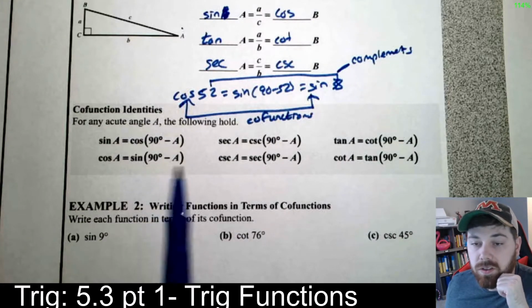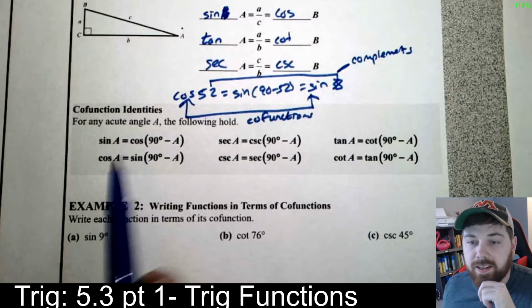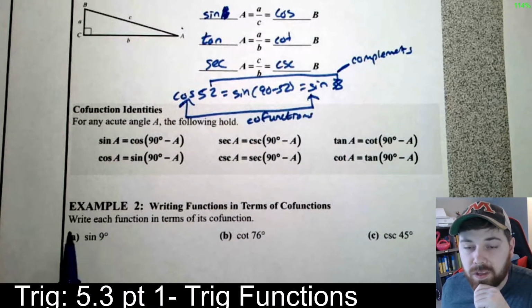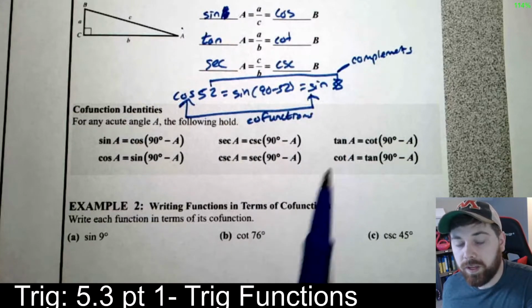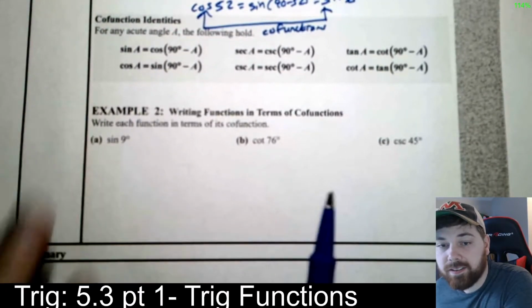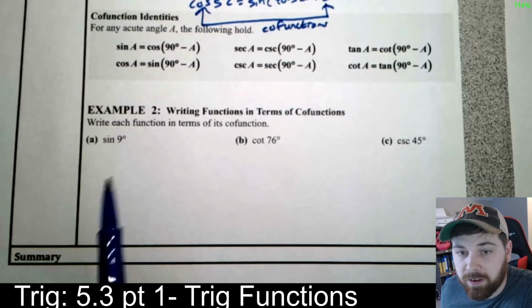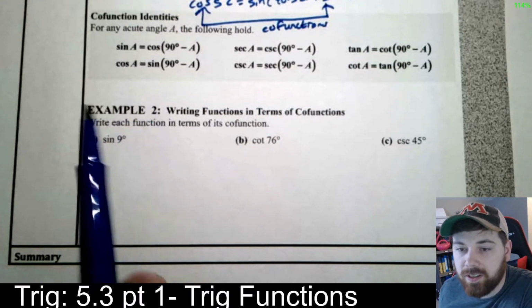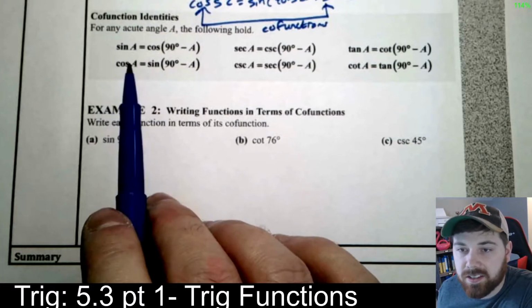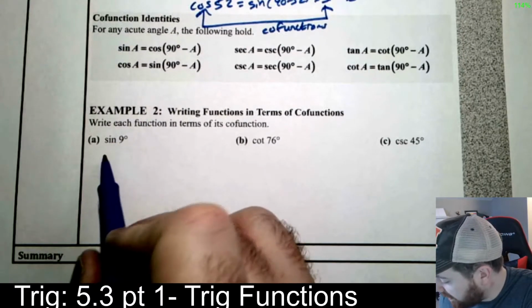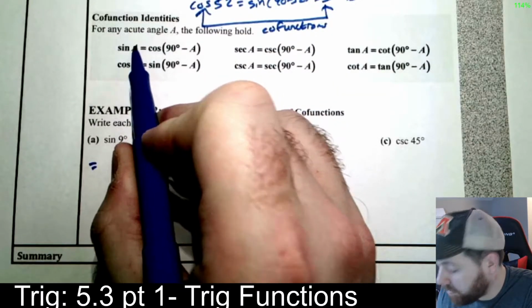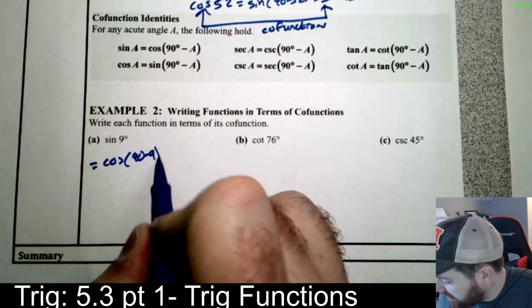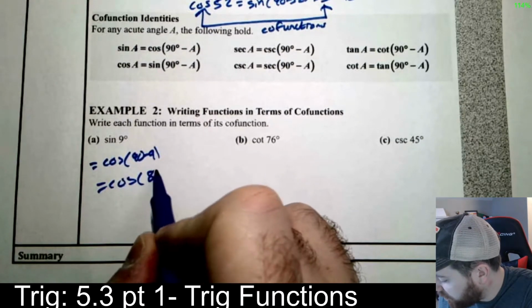Okay? So here's the one for sine and cosine, secant and cosecant, tangent and cotangent. We have a bunch of them. So we can go ahead and use this chart a lot here. So the sine of 9. Now we want to write a cofunction version of this in terms of its cofunction. So the cofunction for sine is cosine. So we're going to make this equal to sine of 9, so 9 is our A here, cosine of 90 minus 9, which is cosine of 81.